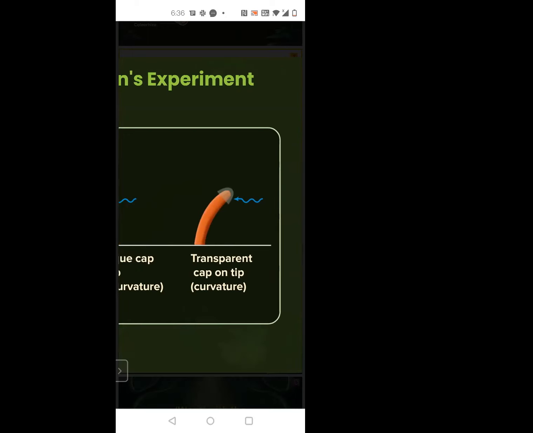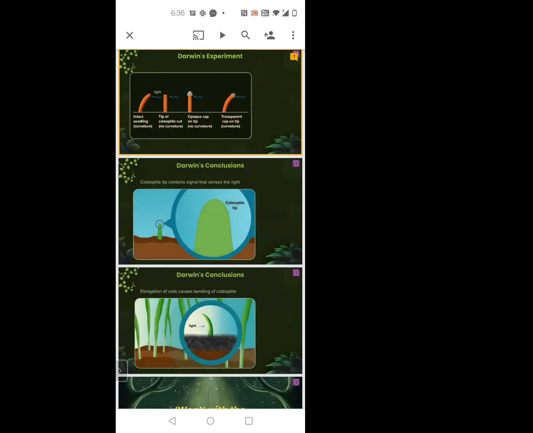Like this. So when I put a transparent cover, there was a bend that was seen. So these are the different cases. First, for the normal shoot tip, when the light was exposed, the tip of the shoot was bending towards the light. Second case, I'm cutting off the tip of the shoot and exposing it to the light, but no bending.